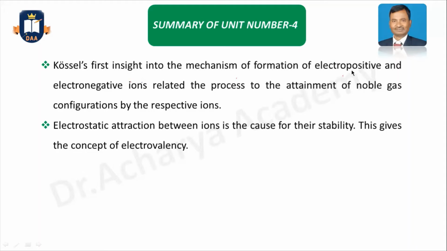Then these electropositive and electronegative ions are stabilized by the electrostatic attraction, and this gives the concept of electrovalency.